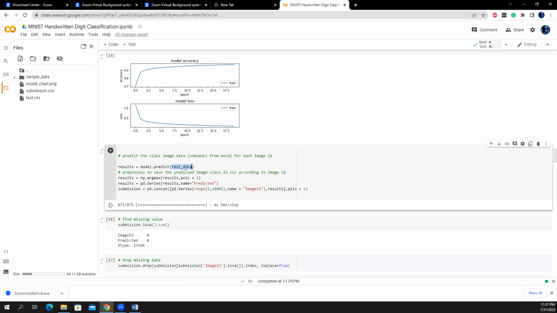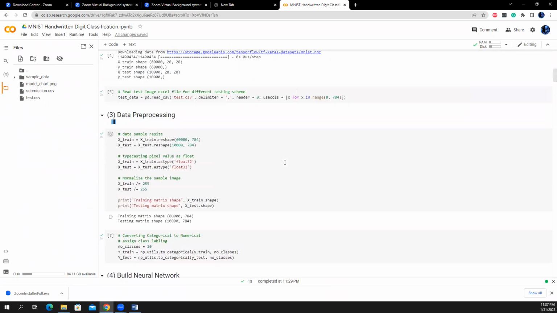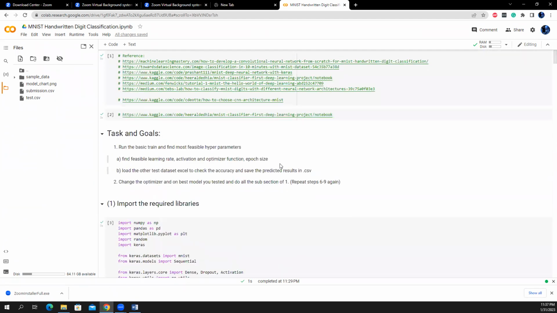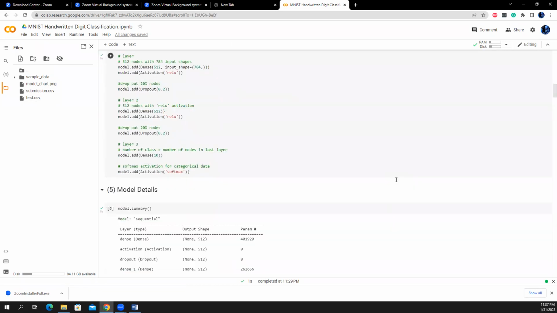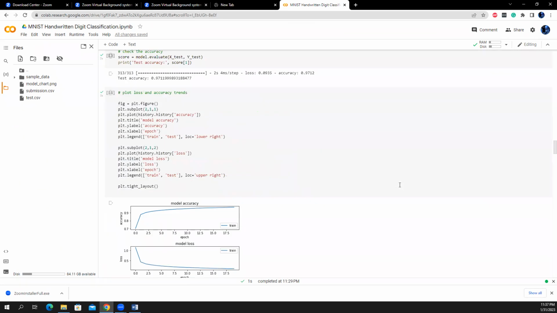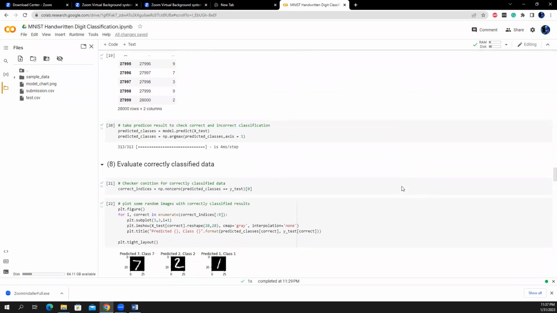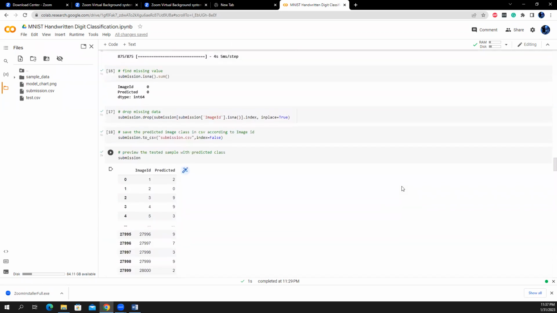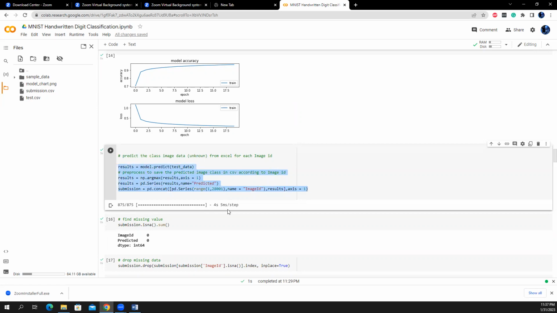So this one is for the test data that I have taken as an Excel file from the other Kaggle data set, like this one, and this is the test set. I just want to check my model with this one, to check whether it is regularized for the other model or not. So here you can see this is the test data, and predict again and save the Excel as a CSV file.